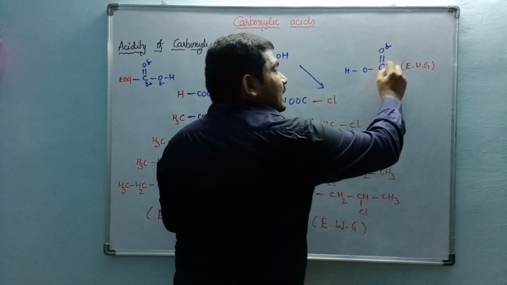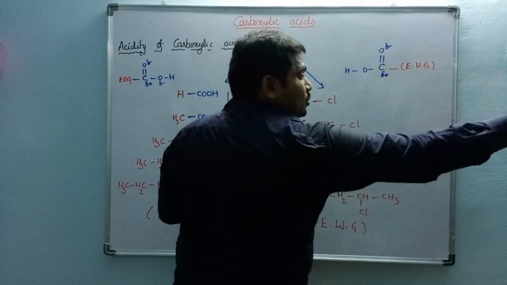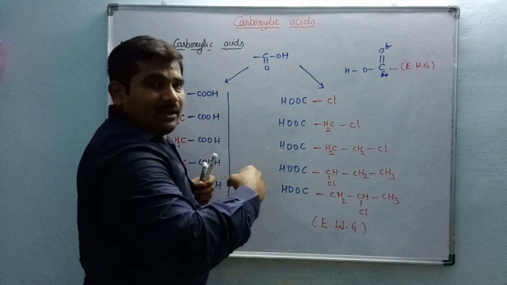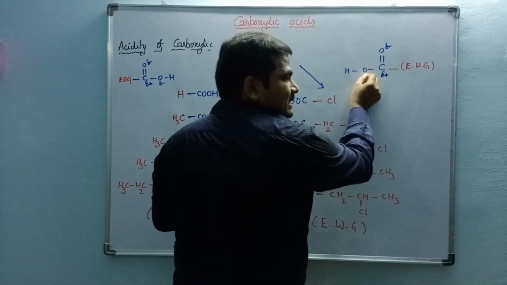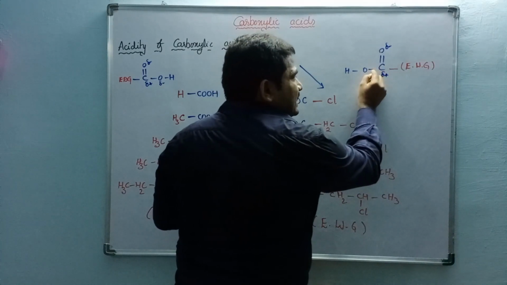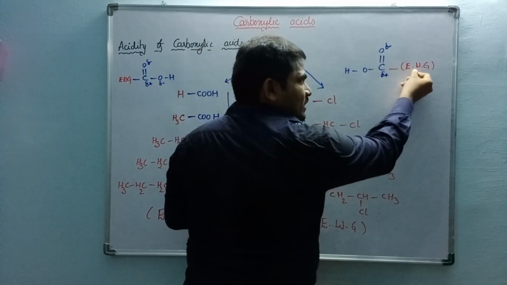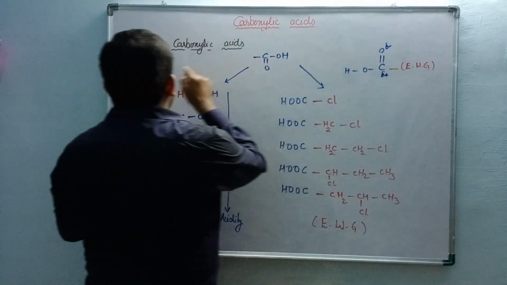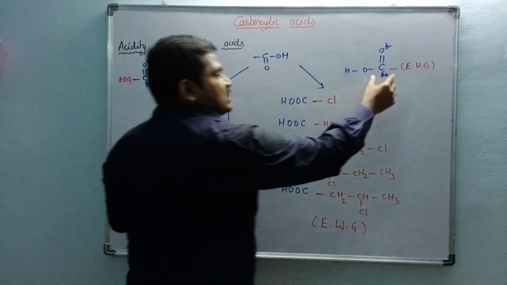But here, the electrophilic carbon contains an electron withdrawing group. From two sides, there are two pulling groups. This is one pulling group, this is another pulling group. So these bonded electrons are more dense towards this oxygen, and these bonded electrons are also more dense towards this one. So this is more electrophilic when compared with carboxylic acids containing electron donating groups.